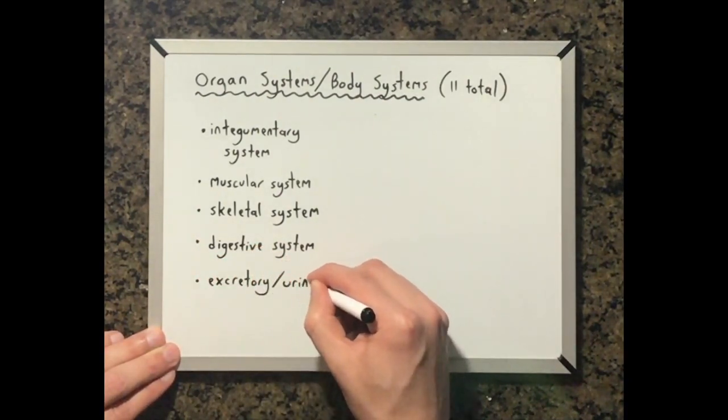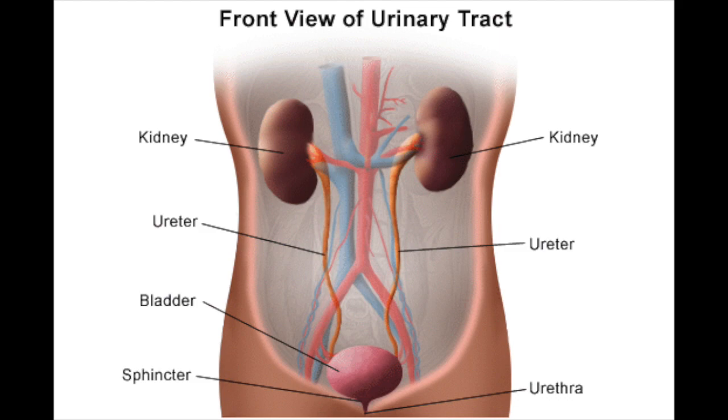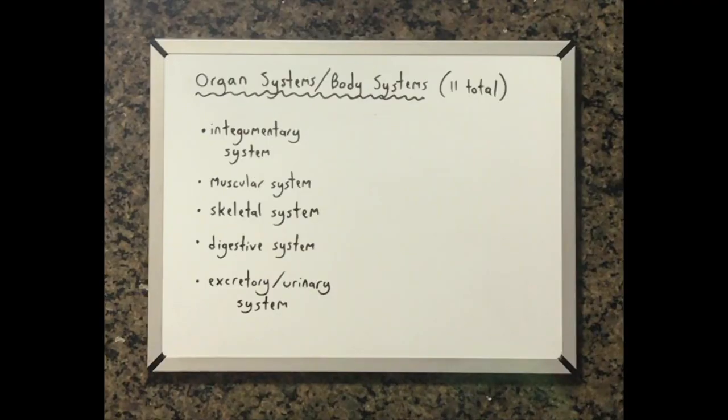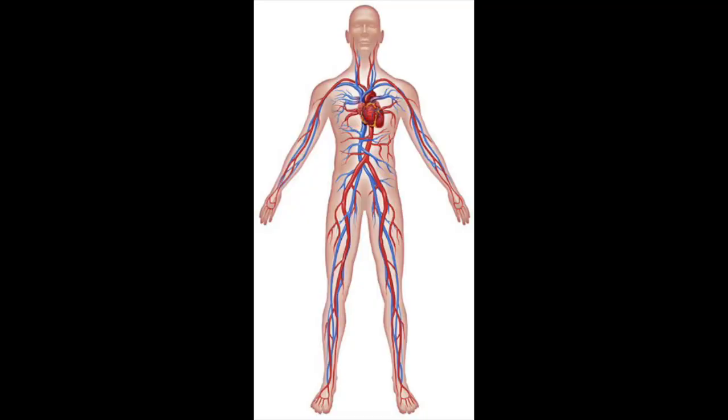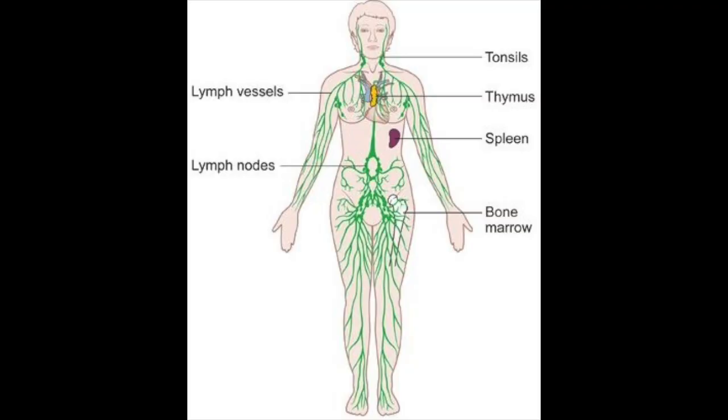The excretory system, or urinary system, consists of organs like the kidneys and the bladder that help filter out metabolic wastes from the bloodstream and excrete said wastes from the body in the form of urine. The circulatory system consists of the heart and blood vessels in your body, and it serves the purpose of transporting nutrients and wastes throughout the body. The lymphatic system, or immune system, consists of the lymph nodes, spleen, and lymphatic vessels in the body, among several other organs, which work together to fight off germs that have managed to infiltrate the body.